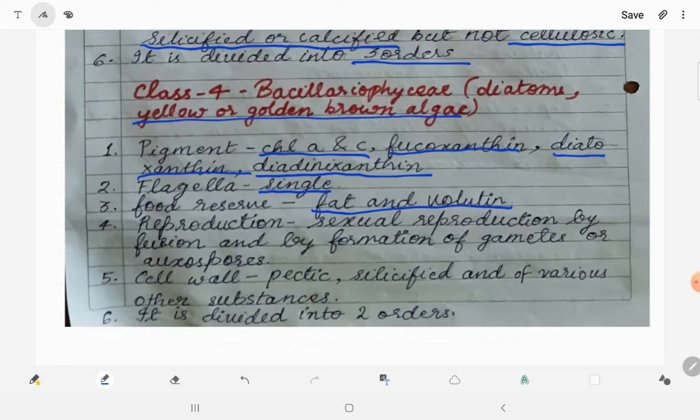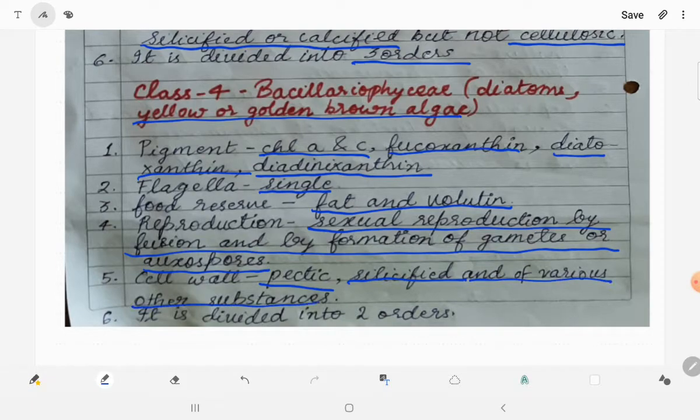Sexual reproduction is by fusion of gametes and by formation of auxospores. Cell wall is pectic, silicified and of various substances. It means it is made up of pectin or silica or various other substances. Bacillariophyceae is divided into 2 orders.